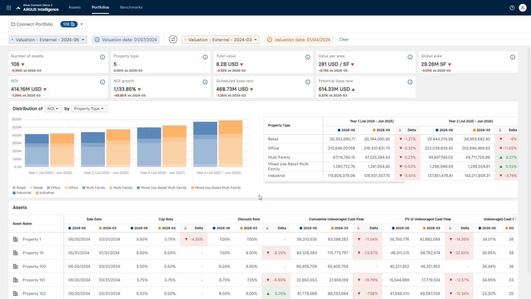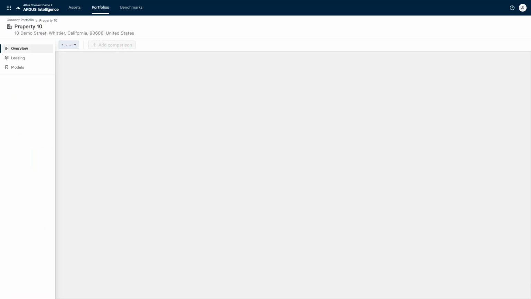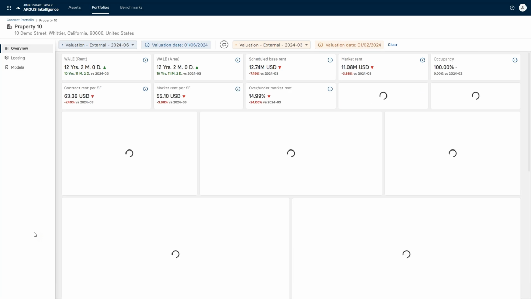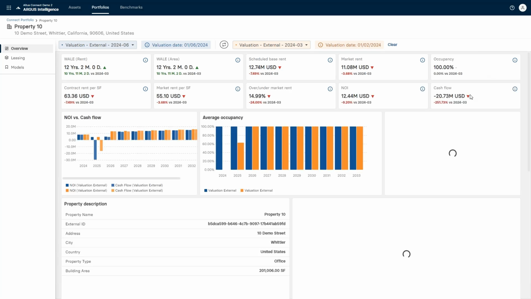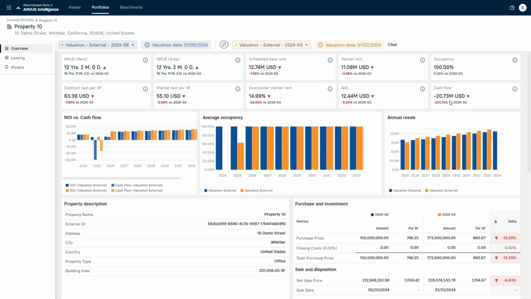Now, the other nice thing about this is, as we're looking at the assets down here, if you want to go in and start doing some analysis, we can see very quickly property 10 appears to be a problem asset. And we can see there was a substantial drop in cash flow, for example. If I click on property 10, this takes me full circle back into that asset view, but it's taking me in the comparison that I'm currently looking at. So now I can drill into this asset and see, are there key things that did change period over period? Again, we should see the $20 million drop in cash flow up here. And actually we see the cash flow drop down to negative 20 million.